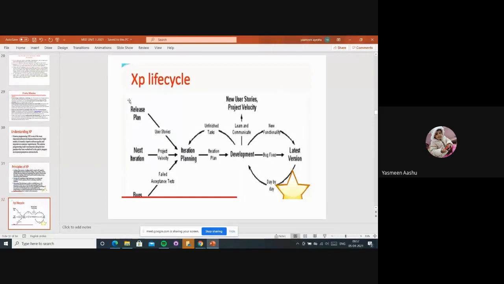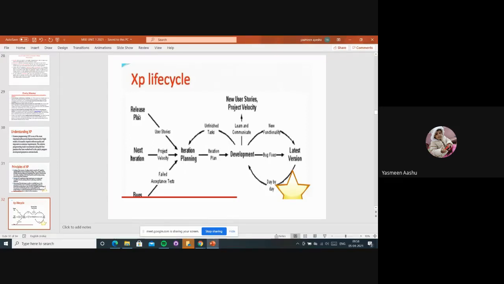So the release plan: whenever the plan is released, user stories will be there. User stories means, for example, you people, whenever you are coming late or attending class late, at that time you give some stories, right? I am listening to those stories. According to those stories we will do something; we will add or change the timings or like that. All these things are going to happen, right?